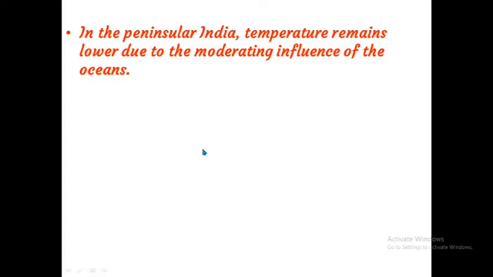In peninsular India, temperature remains lower due to the moderating influence of the ocean. That also you know, that on the southern side we are not experiencing too much extreme weather conditions because of the moderating influence of the ocean.